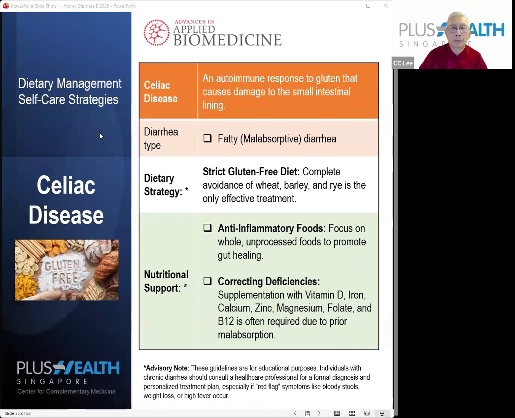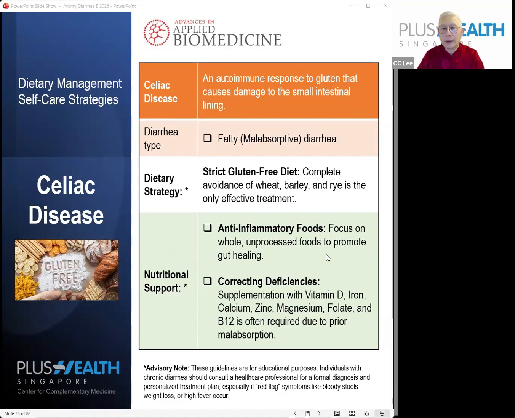Now, if you are suffering from celiac disease, one of the things you can distinguish is that your diarrhea is always a fatty diarrhea. That is the only distinguishing symptom that tells you the diarrhea is due to celiac disease or gluten intolerance. In this case, the dietary strategy is very straightforward: a very strict gluten-free diet. You have to completely avoid wheat, barley, and rye. Then nutritional support will focus on anti-inflammatory foods, and of course any anti-inflammatory supplement is also helpful in this case.